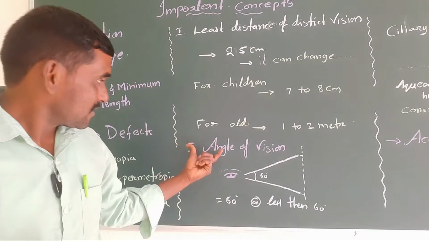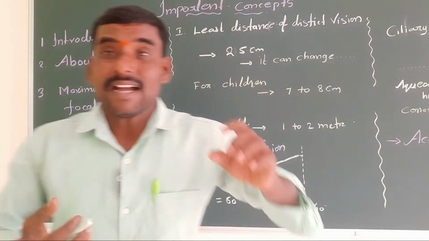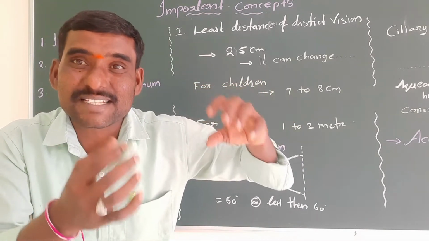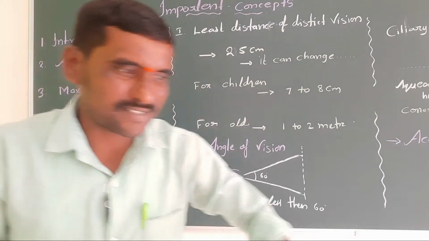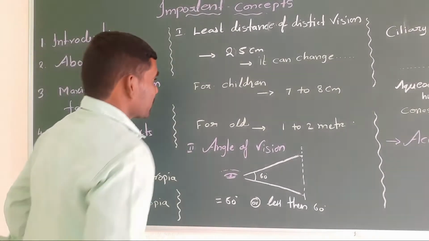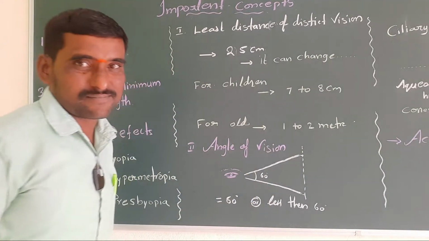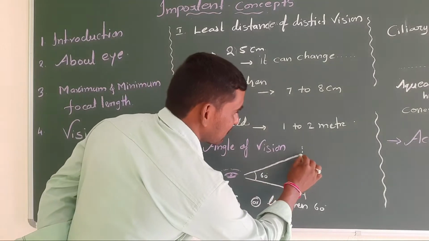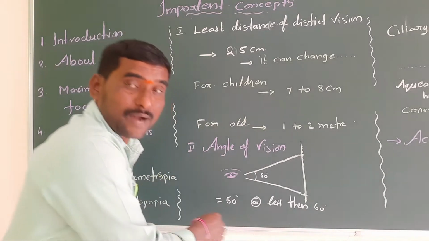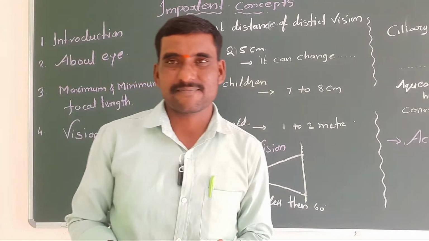One more is the angle of vision. Angle of vision is very simple. At what maximum angle can we see the whole object? For example, I am looking at the board. When I stand here, can I see top to bottom? I can't, because when I stand here, it will appear only up to here. The actual board is this whole border. So I have to go back. Then if I see, the whole object appears from top to bottom.